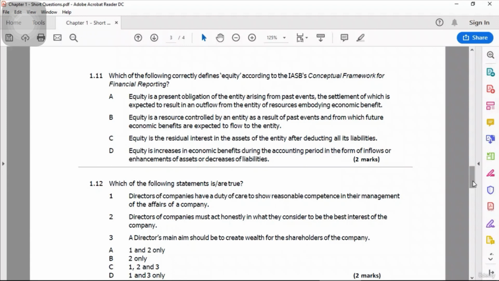Number D. By the way, there should be only one answer, because it is a single choice. So C is correct. We already know the answer is C. But let's explain why D is not the answer. It says equity is an increase in economic benefit during the accounting period in the form of inflows or enhancements of assets or decrease of liabilities. No, this is the definition of income. Option D is actually the definition of income. So our answer to this question is C.